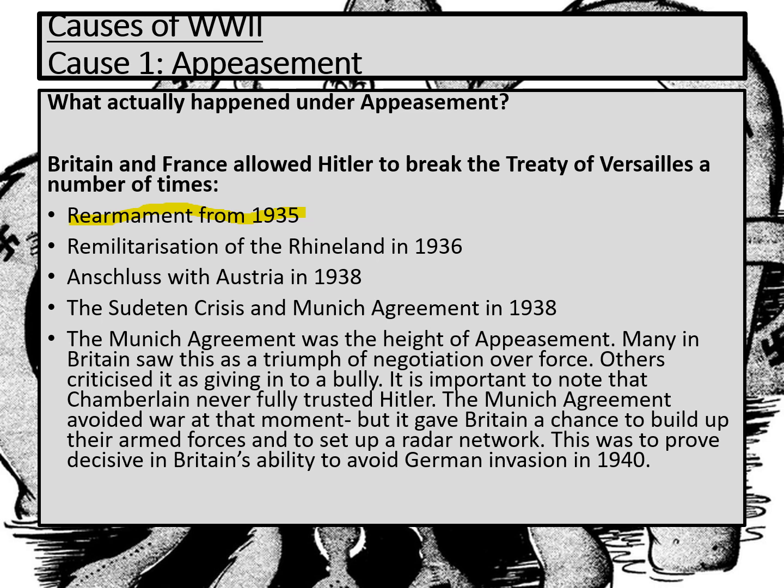They also allowed him to remilitarise the Rhineland in 1936. We looked at this as part of our earlier conflicts and tension studies. So Hitler had got away with that in March of 1936, what he saw as his great gamble. This was the area that was supposed to give security to France. He'd put troops in, nothing had happened. Anschluss with Austria in 1938.